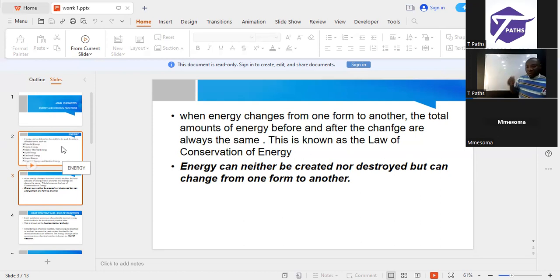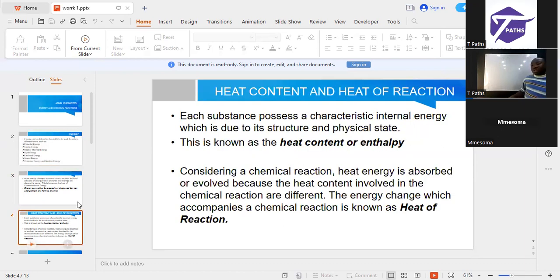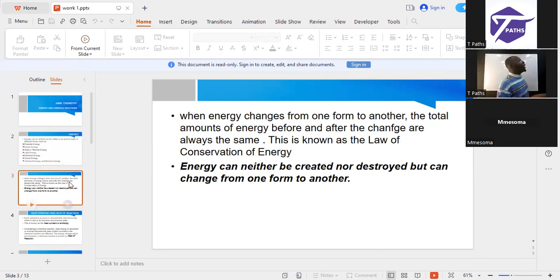Therefore, the total amount of energy before and after will remain the same, and that is known as the law of conservation of energy. The law states that energy can neither be created nor destroyed, but can be changed from one form to another.